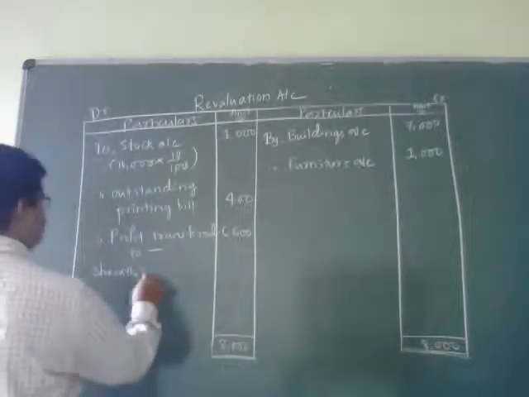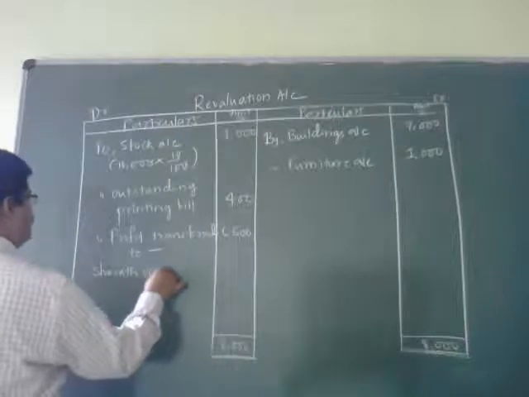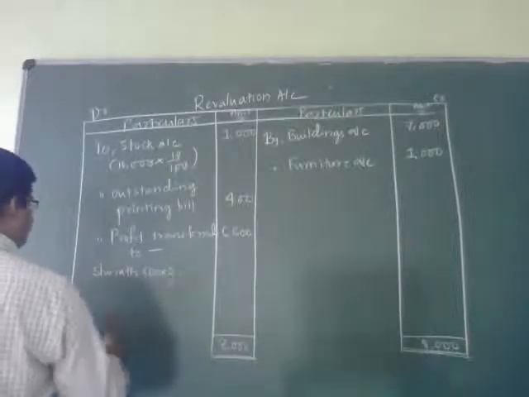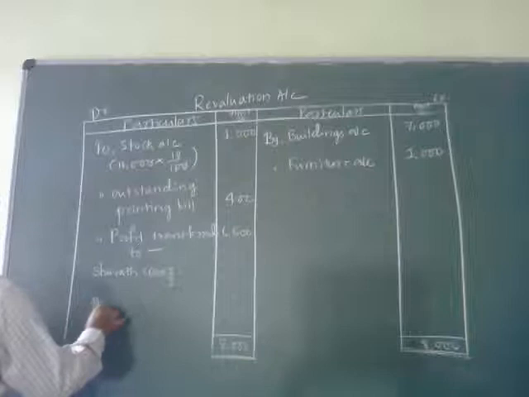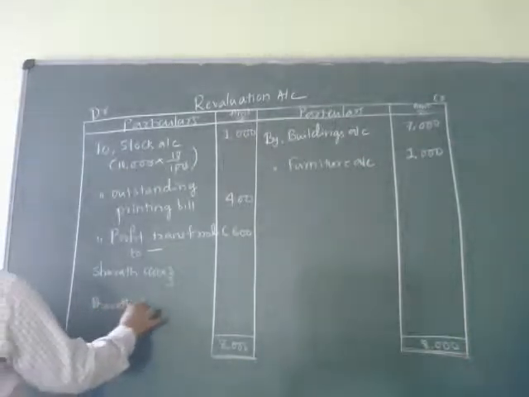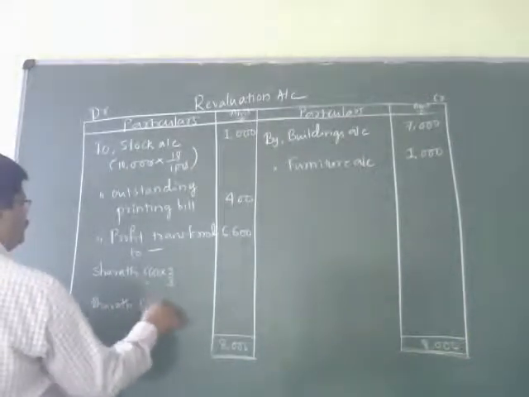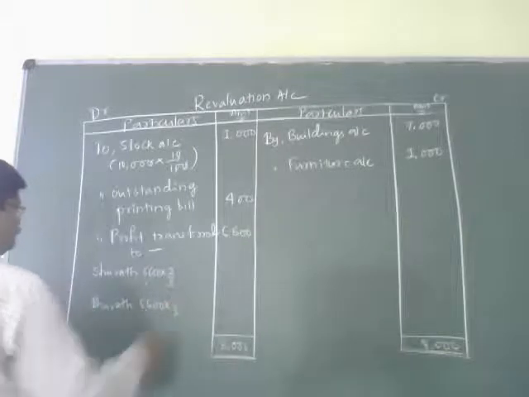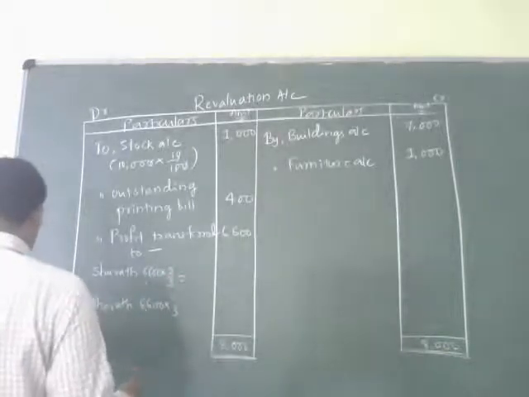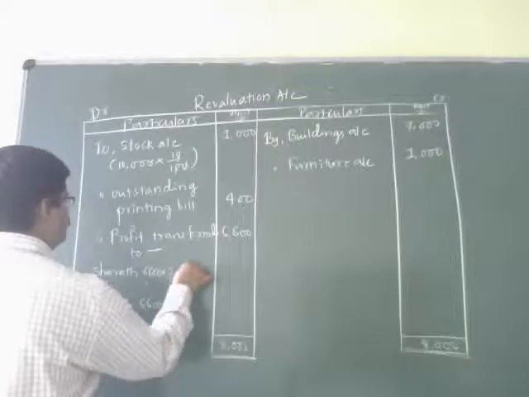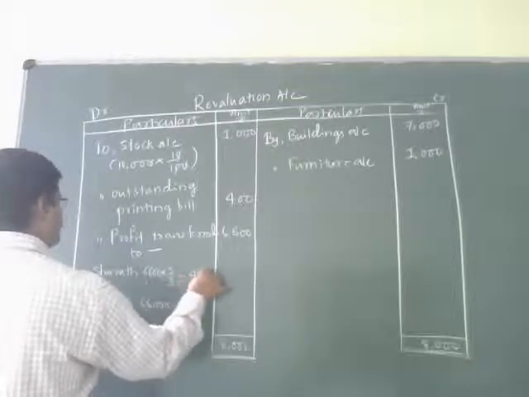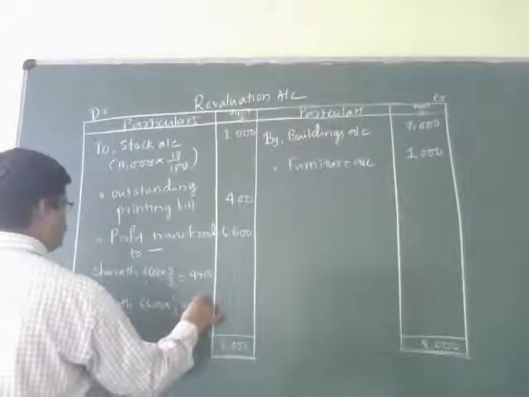That is why 6,600 into 2/3, and Bharat 6,600 into 1/3. That is 4,400 and 2,200.